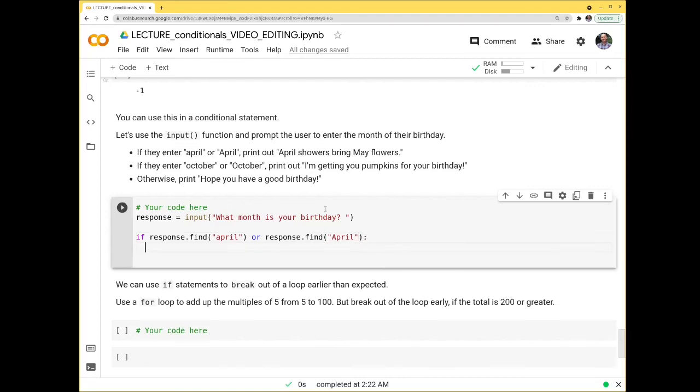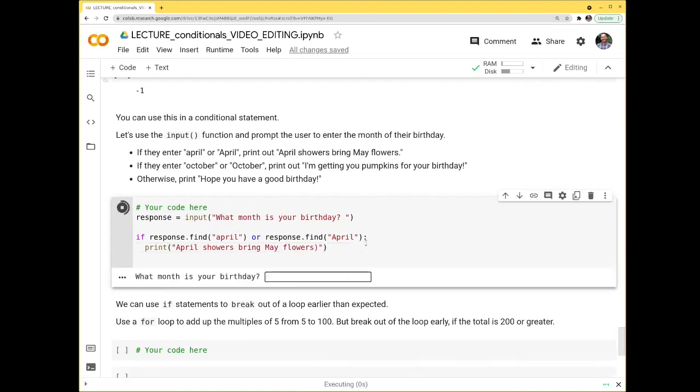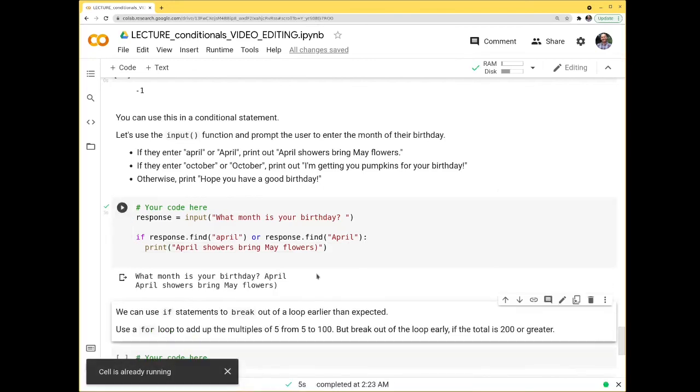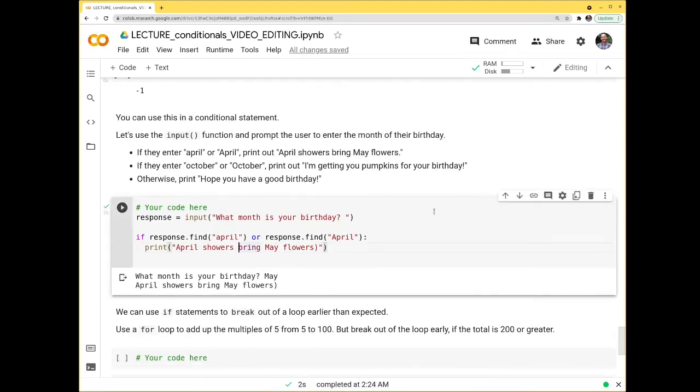Then we will say print April showers bring May flowers. And so this looks like it would work. If it finds April or capital April, then this should work. So we'll try this out. What month is your birthday? I will try April. And I get April showers bring May flowers.